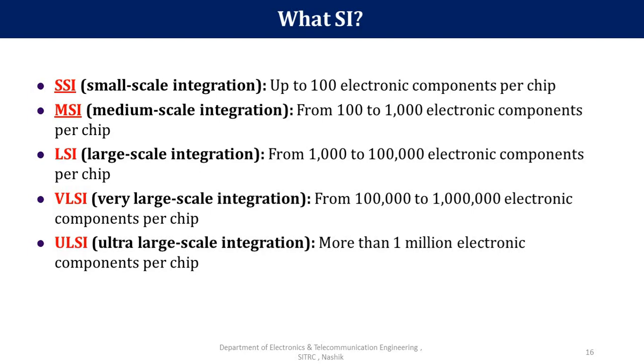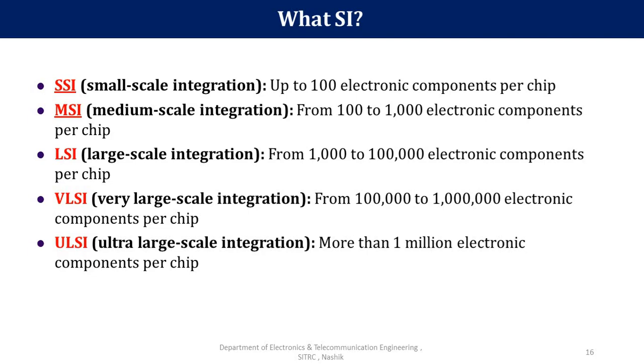Here, in this slide, whatever we have discussed, we have given how many electronic components, meaning transistors, are available per chip. In SSI, up to 100 electronic components per chip are present. In MSI, 100 to 1000 electronic components are present. In LSI, 1000 to 10,000 electronic components are present. In VLSI, 1 lakh to 10 lakh, up to 1 million electronic components are present. In ULSI, more than 1 million electronic components are present.